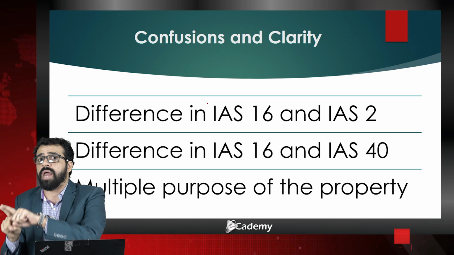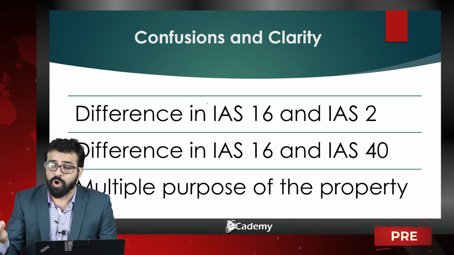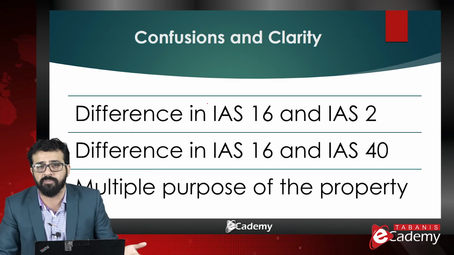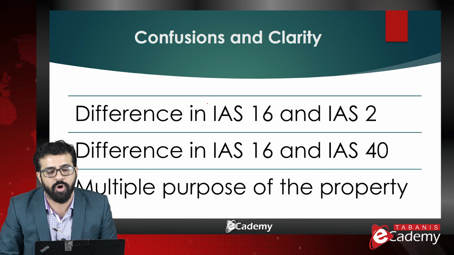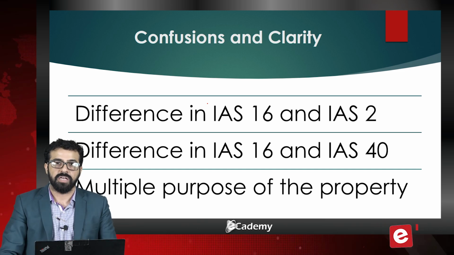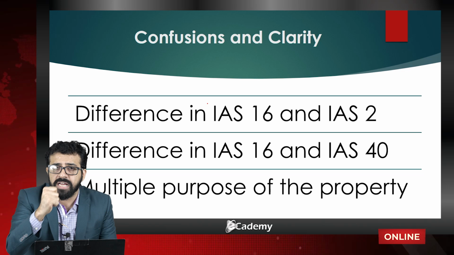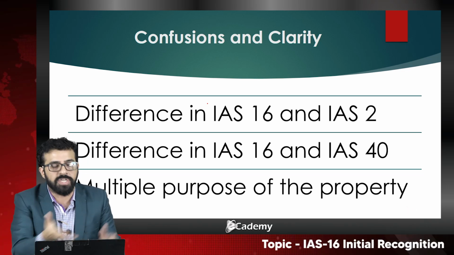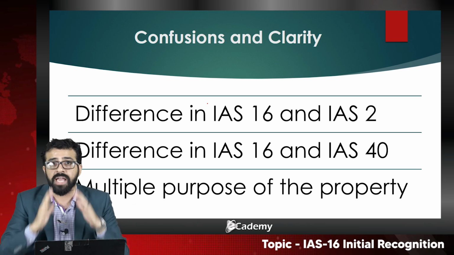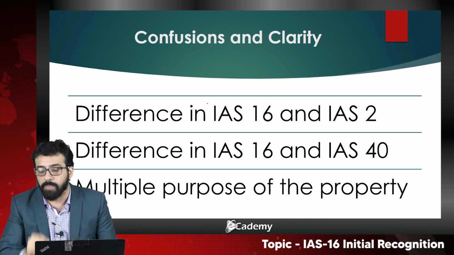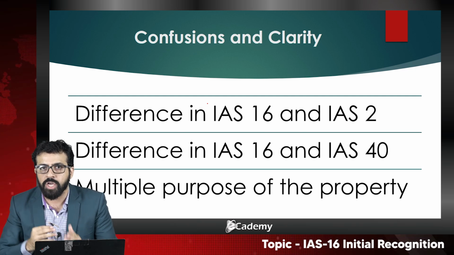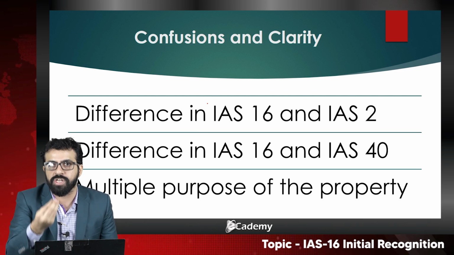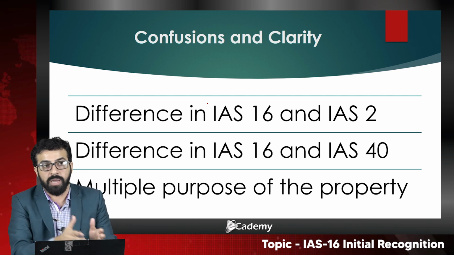But if I acquire any building for the purpose of use for my production of goods or services, or for rental to others, or for administrative purpose, that particular property would not fall under IAS 2 but would fall under IAS 16. So see, your intent, your purpose and the nature of the asset are very important to determine which IAS is applicable. The examiner can confuse you by giving you the nature of business and ask for advice on the appropriateness of the IAS, keeping in mind the nature of business.